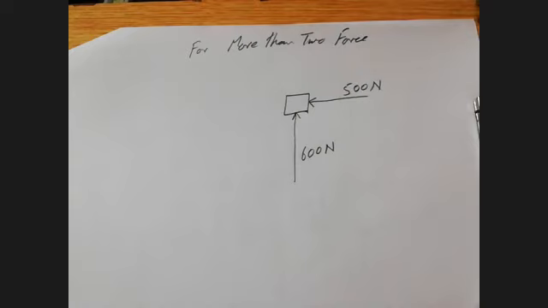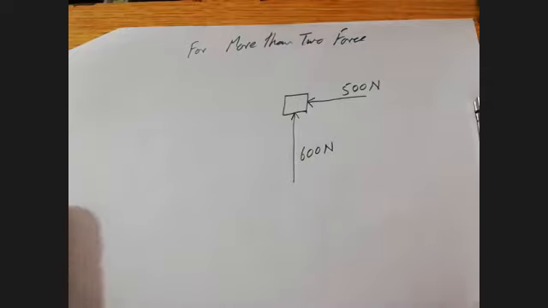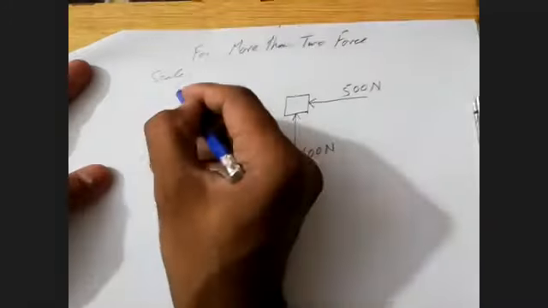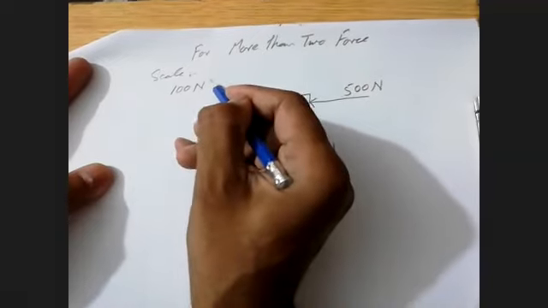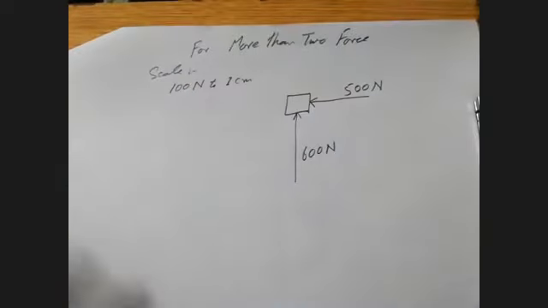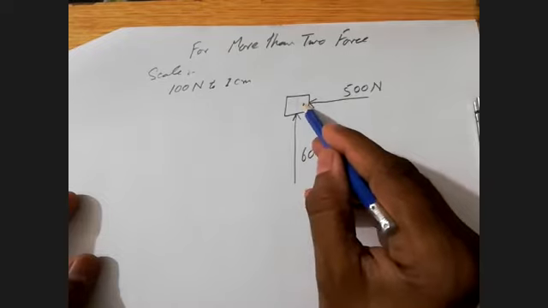Now here you can see that I have not mentioned any east, west, south or north. So you are not going to give the reference of east, west, south or north, because in the question that reference is not given. Remember this. If the reference of directions is given, then according to that you have to give. First of all, as I told you, you have to choose a scale. So what scale are you going to choose? Suppose I am taking 100 Newton to 1 centimeter. I think this scale is easier for me, and these two forces are making an angle of 90 degrees with each other.